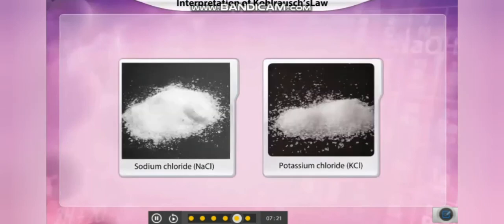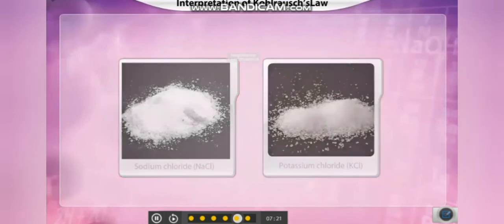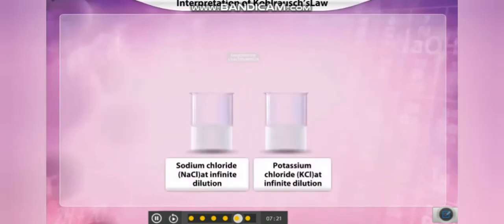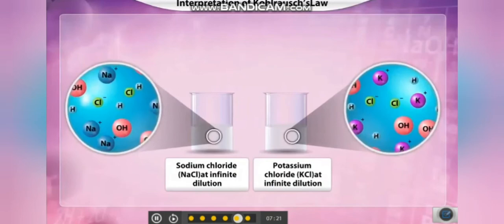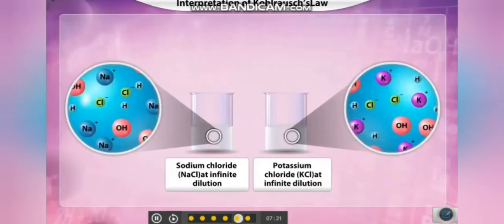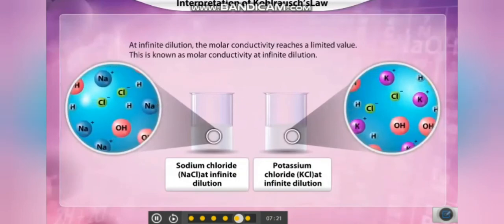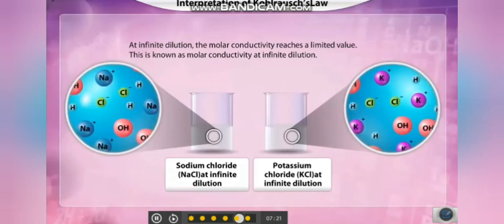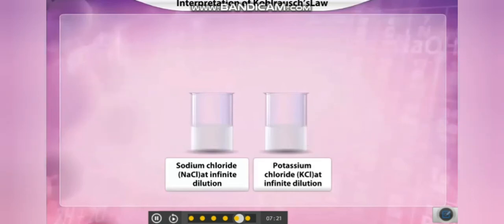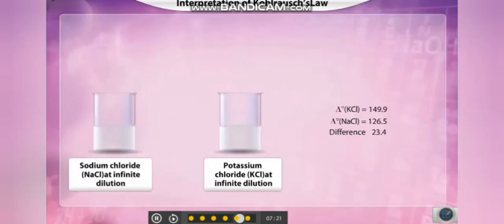Consider two strong electrolytes, sodium chloride and potassium chloride. At infinite dilution, there is no appreciable attraction between the ions. Molar conductivity reaches a limiting value, known as molar conductivity at infinite dilution. The molar conductivity of potassium chloride is 149.9, and that of sodium chloride is 126.5.